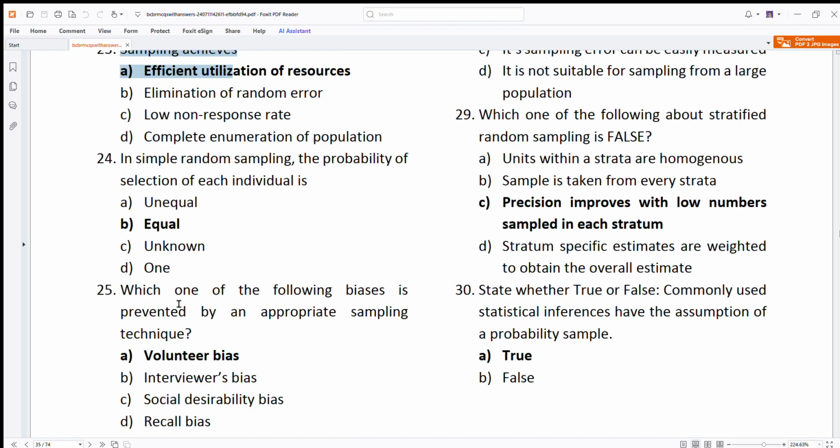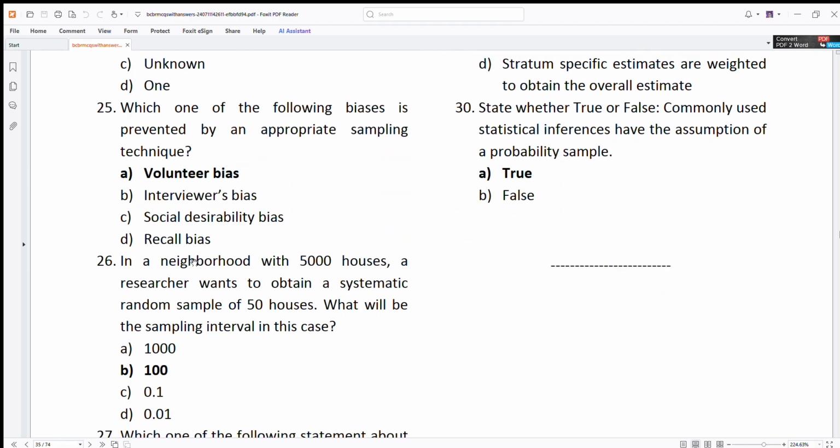Which of the following biases is prevented by appropriate sampling? Volunteer bias, yeah, right. People volunteer for a study. They say, yes, we want to actively participate. So you get a bias there, only the people who will actively volunteer. To remove that, this is prevented by using a sampling technique. This is a very important question. Every question is important. Okay. Then sampling interval is 100. You know the formula, right?